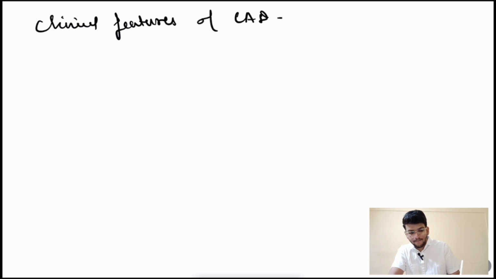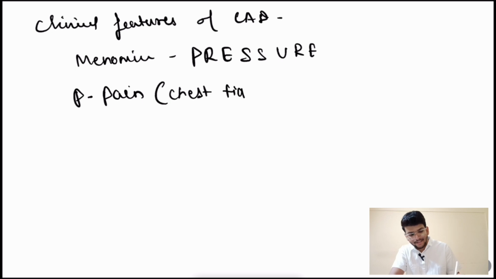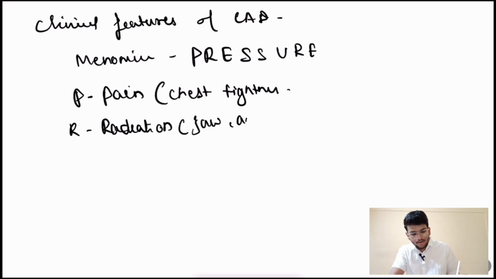Now let us learn the clinical features of CAD. Mnemonic for it is PRESSURE, where P stands for pain. Pain in chest, that is chest tightness. R is radiation, that is the radiation of pain to the jaw or the arm.